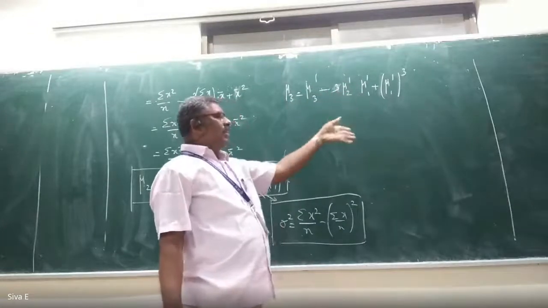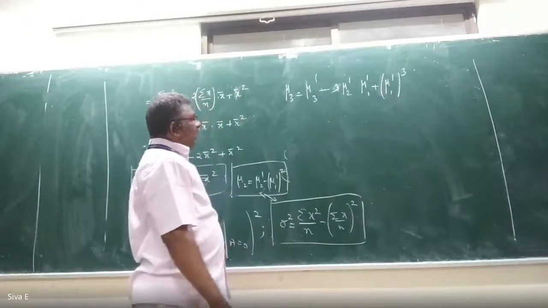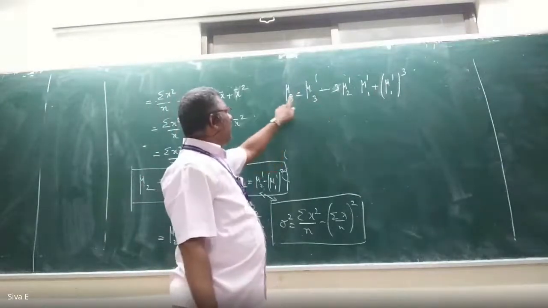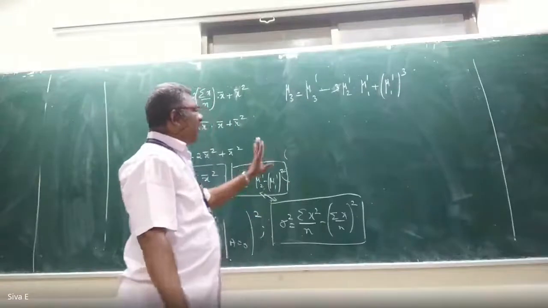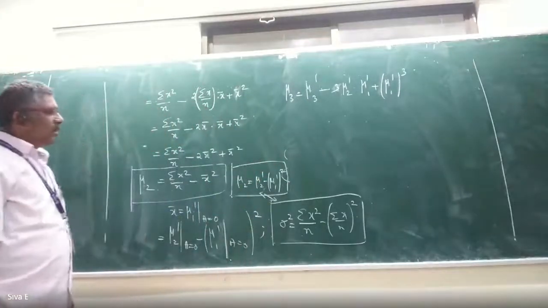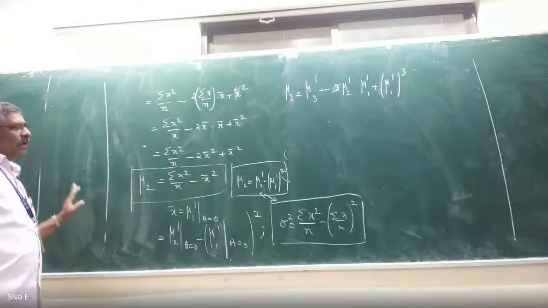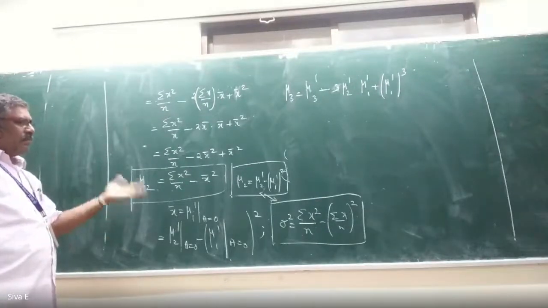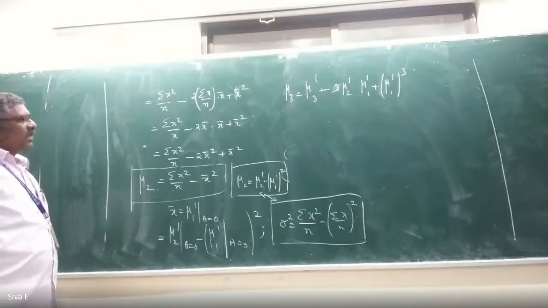In either case, you can use the same formula. No need to change. Only to find the mean, we have to apply a different formula. For mu2, mu3, mu4, we will use the same formula.